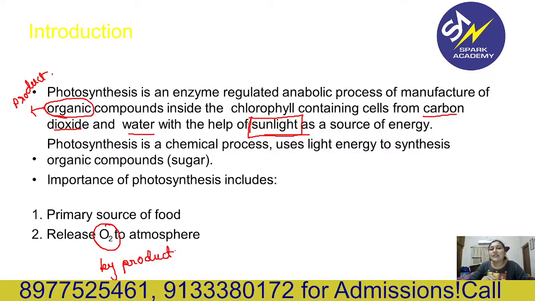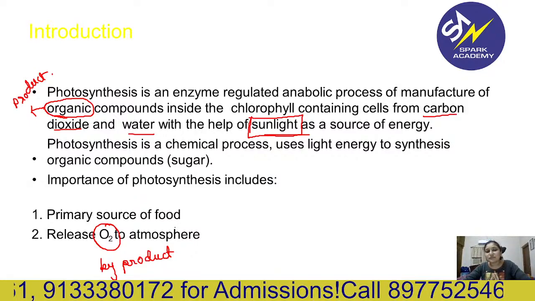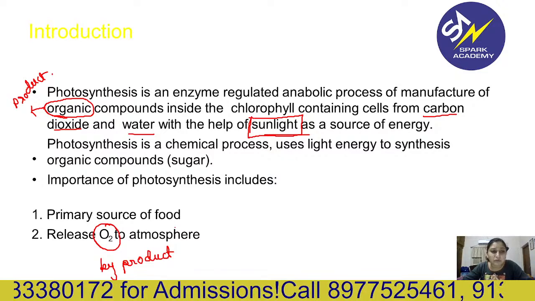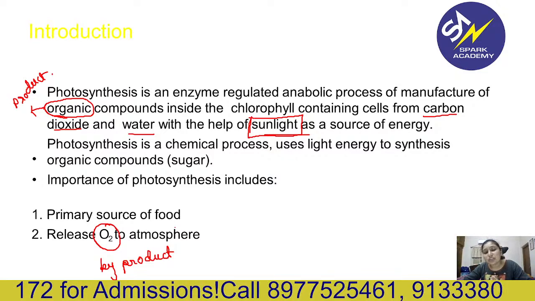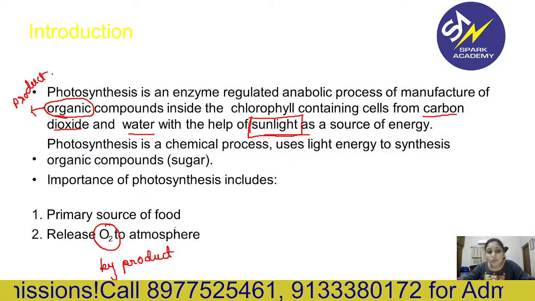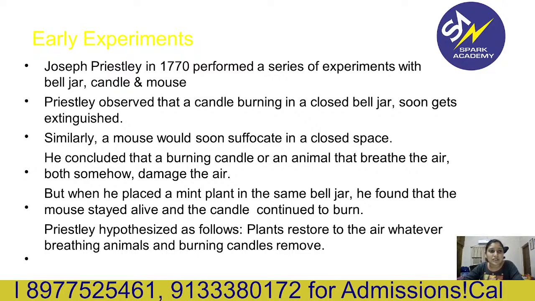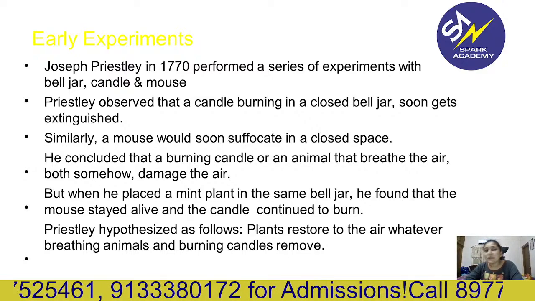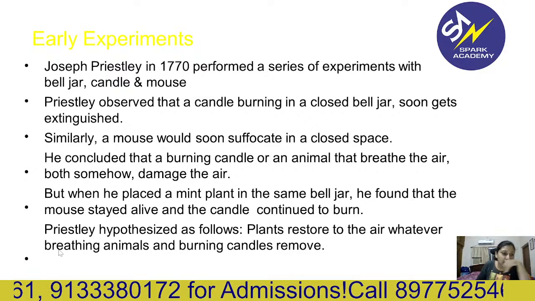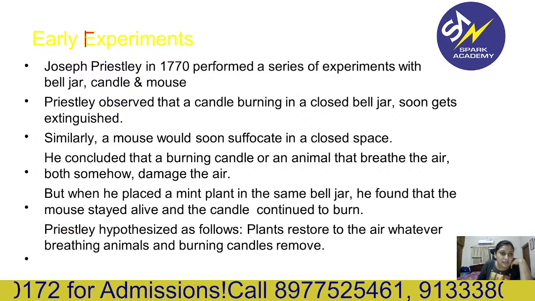So one thing, we are getting food from photosynthesis. We all are getting food with the help of photosynthesis, and in turn, along with it, we will be getting oxygen also. So these are the two main important benefits of photosynthesis. Now, early experiments. We will be discussing experiments.